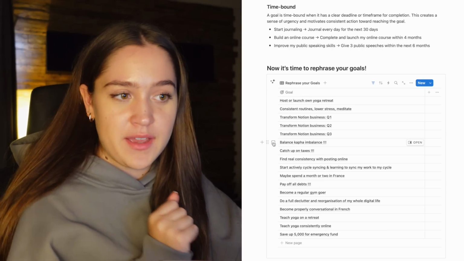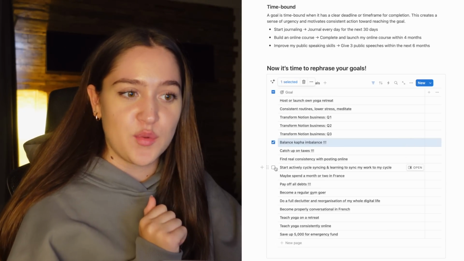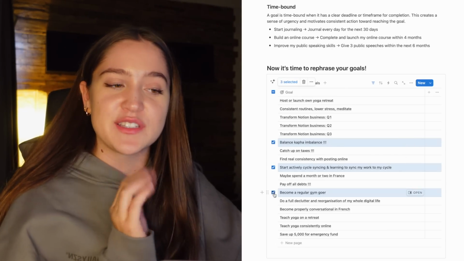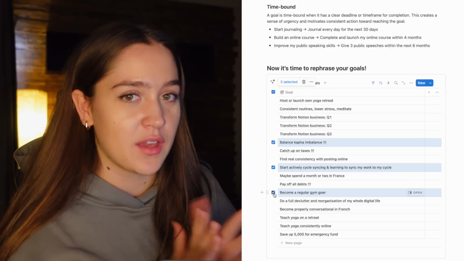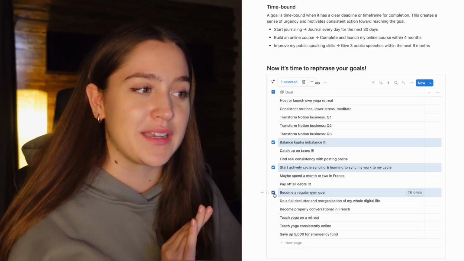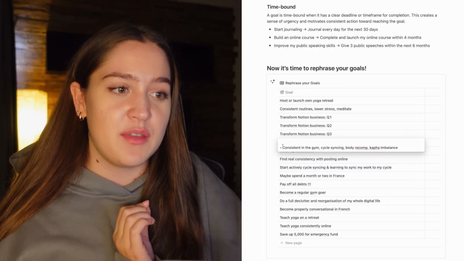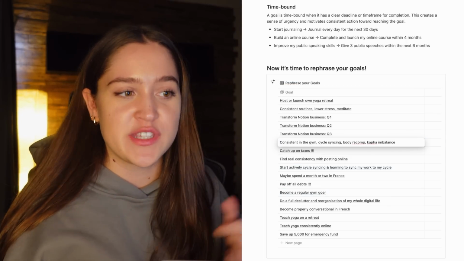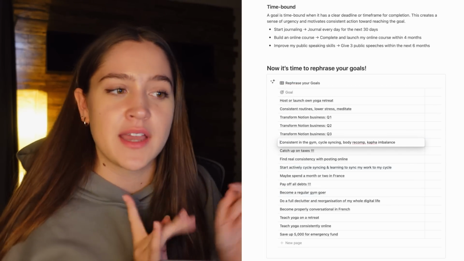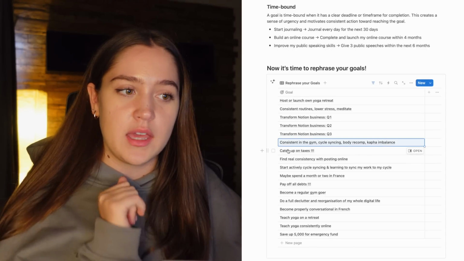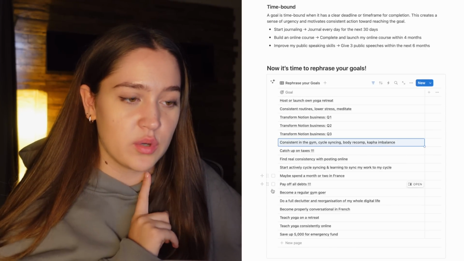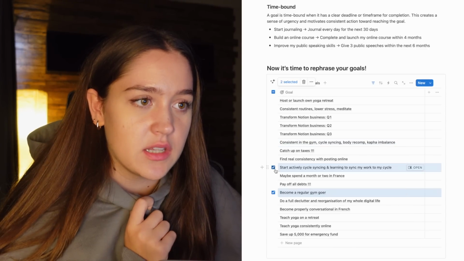So for balancing my kapha imbalance, I actually put this together with cycle syncing and going to the gym regularly, which might not seem like it goes together, but I'm gonna explain my logic in a minute. But for now, like I said, it doesn't have a name. It just says consistent in the gym, cycle syncing, body recomp, and kapha imbalance. I actually didn't mention body recomp in my goals earlier, but that is something I want to work on, so I'm just gonna delete these ones.